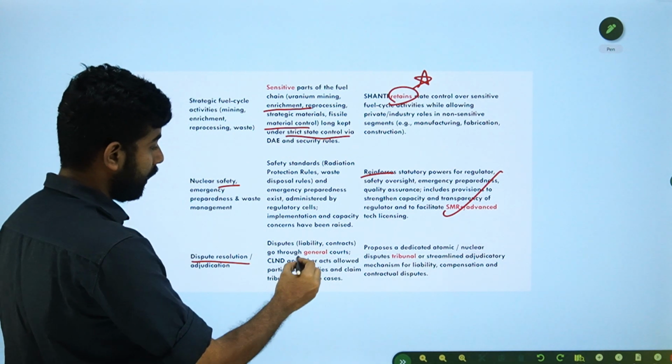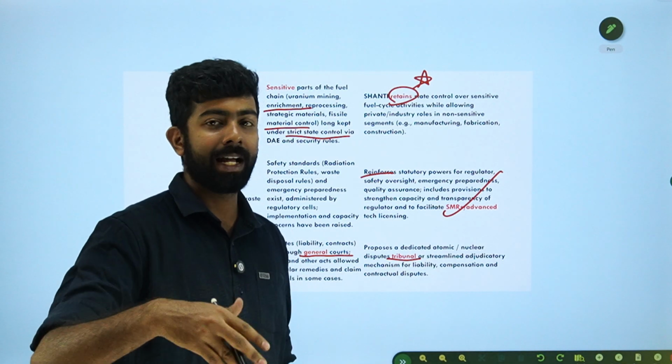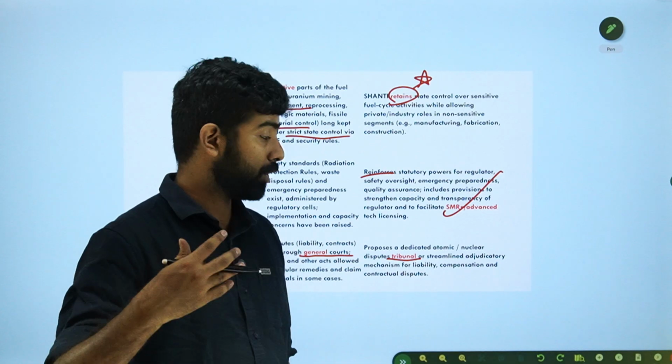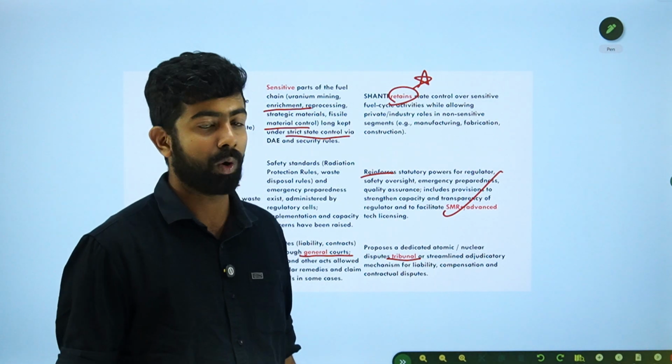Dispute resolution: earlier general courts, now they have a separate tribunal, atomic energy grievance redressal council, advisory redressal councils.